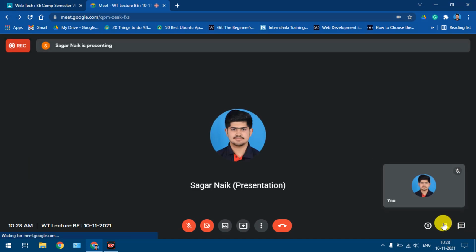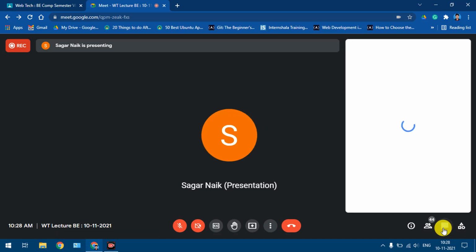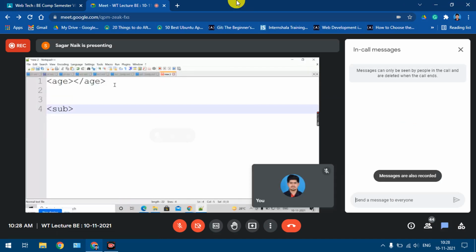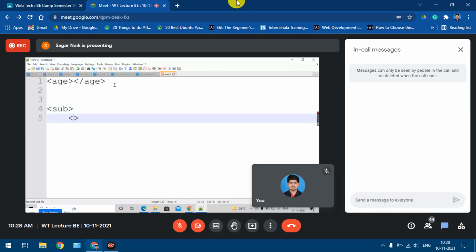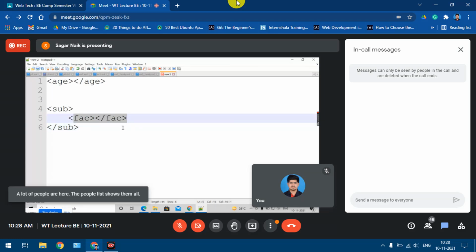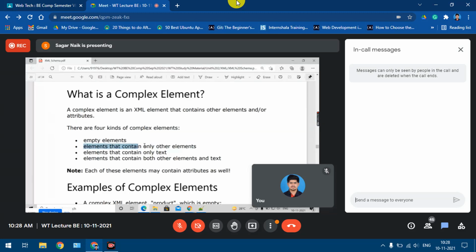Only other elements, right? So I'll take this example. Suppose a subject, and I'll take faculty. If I consider the subject element, it is a complex element. Why? Because it is having children. It is having one child element. But if I consider this faculty element, what type of element is it? It is a simple element. But the subject element is a complex element, right? So this was the second example of complex elements.